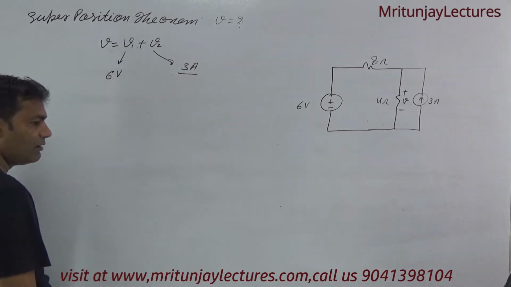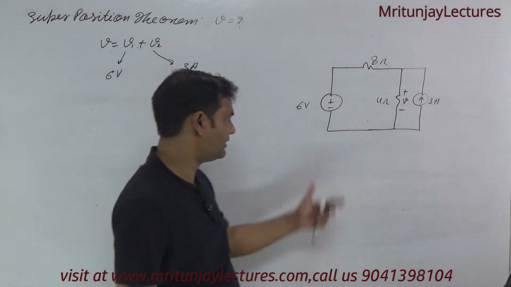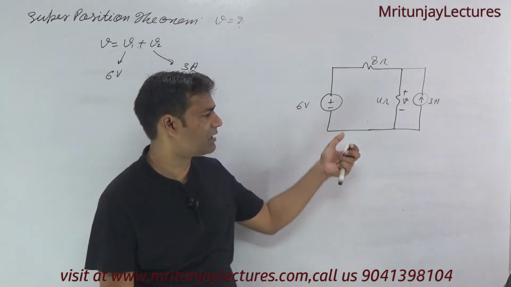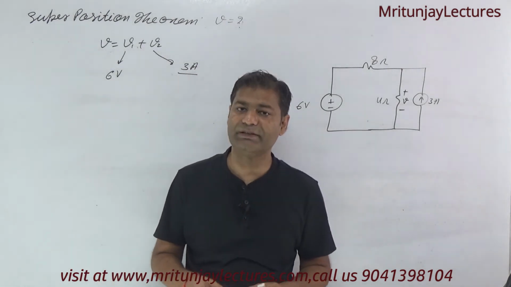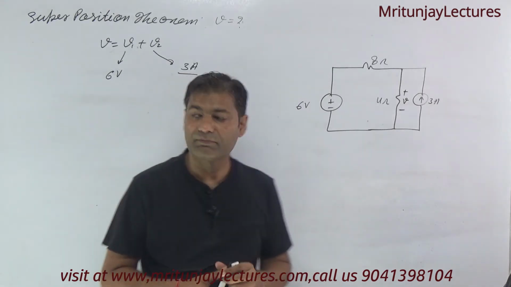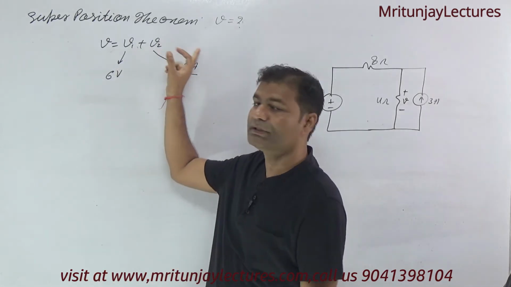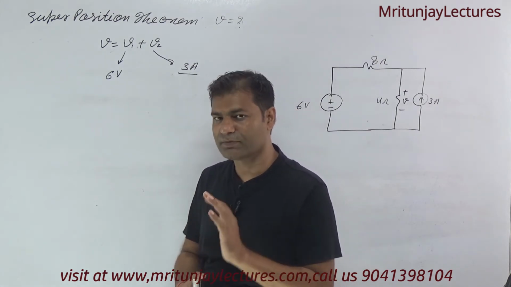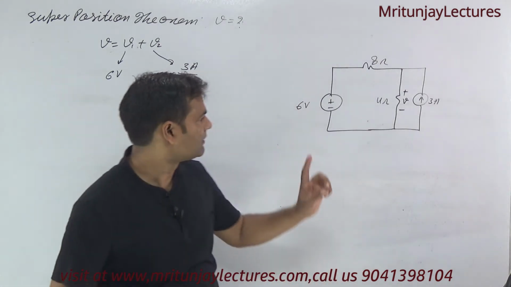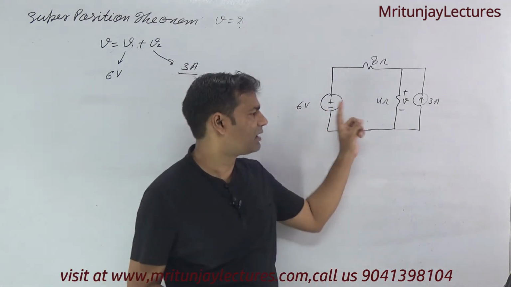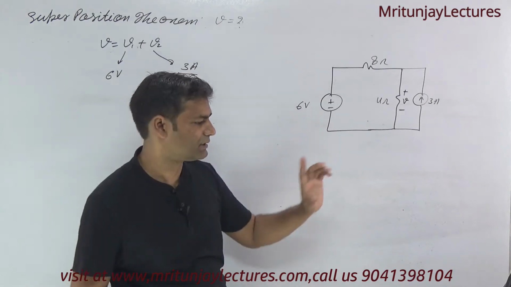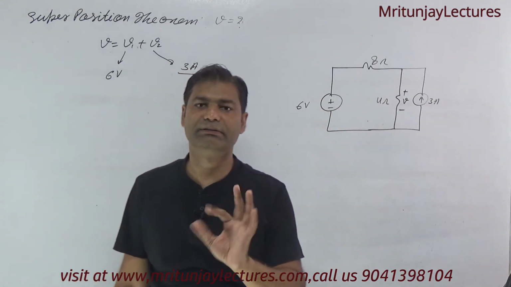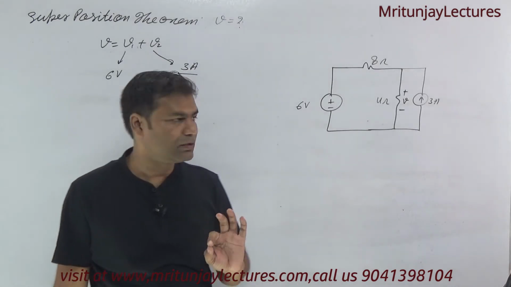Always consider the independent sources. If suppose three independent sources are here, then follow corresponding to V3 and so on. Clear? First of all, take how many independent sources: 6 volt and 3 ampere.